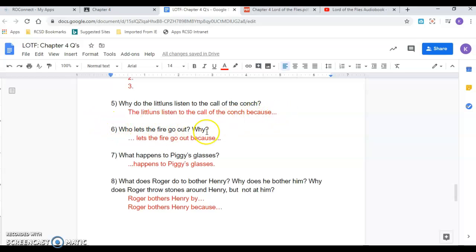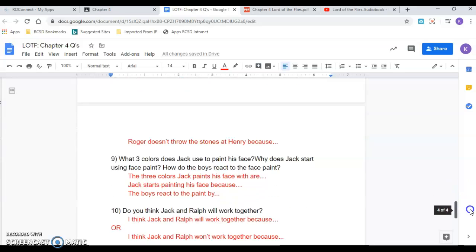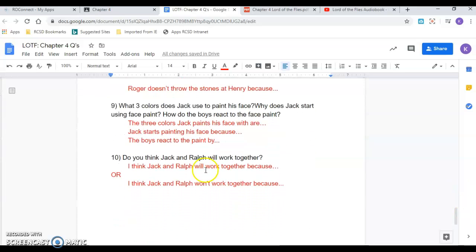6, who lets the fire go out? Why? So blank lets the fire go out because. 7, what happens to Piggy's glasses? Blank happens to Piggy's glasses. Tell me what happens. 8, what does Roger do to bother Henry? Why does he bother him? And why does Roger throw stones around Henry but not at him? Roger bothers Henry because. Tell me what you think about that whole scenario. And tell me why Roger doesn't throw the stones at Henry.